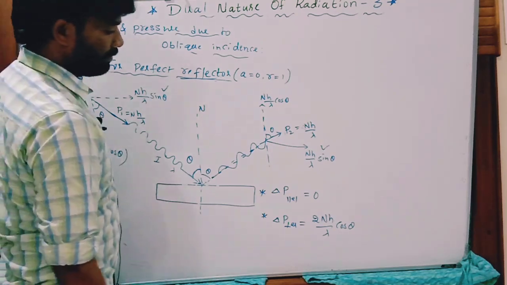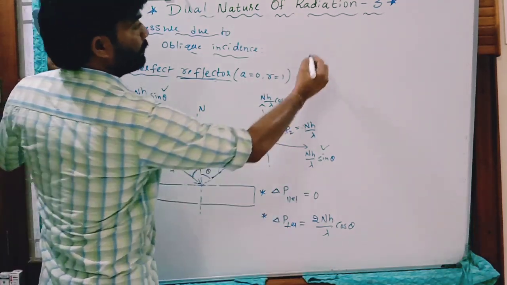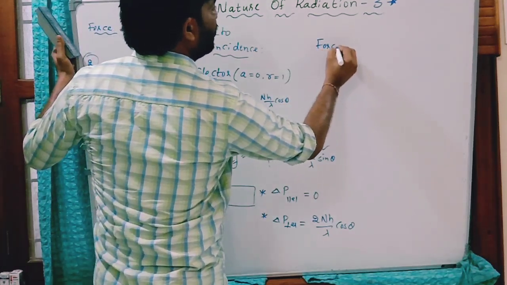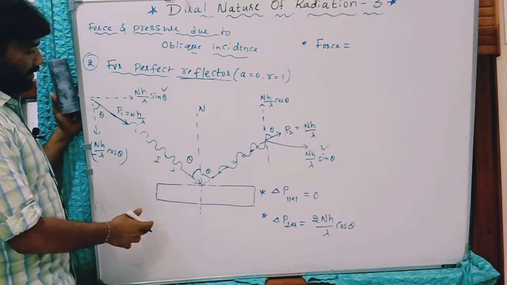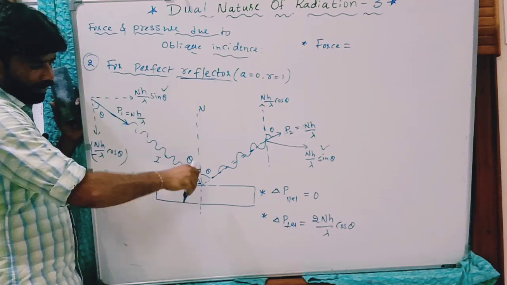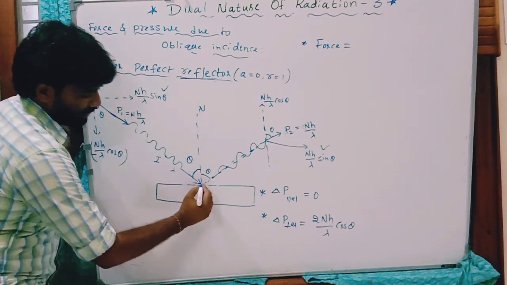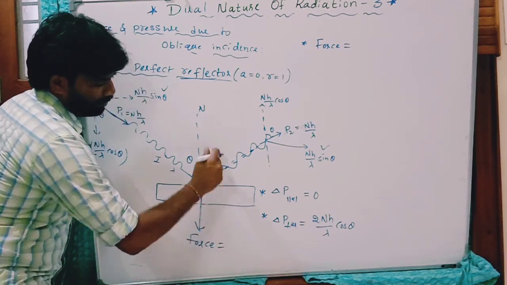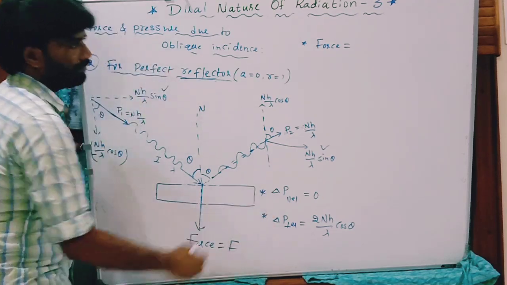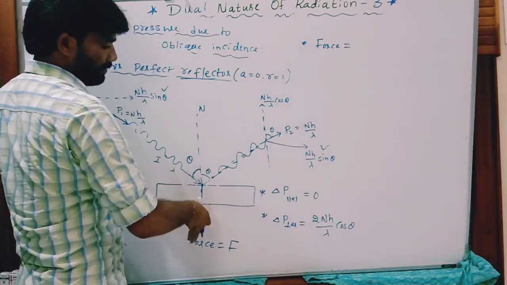Clear? Now after getting this, the radiation force. What is the direction of change in momentum? It is perpendicular to this surface. So that is why the force on this surface will be perpendicular to this surface. The force will be in this direction.